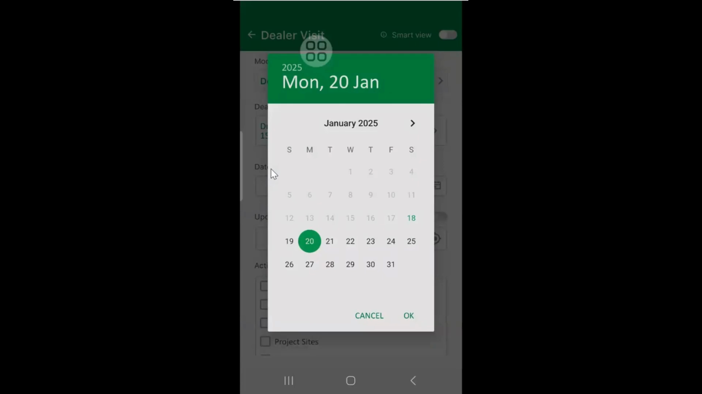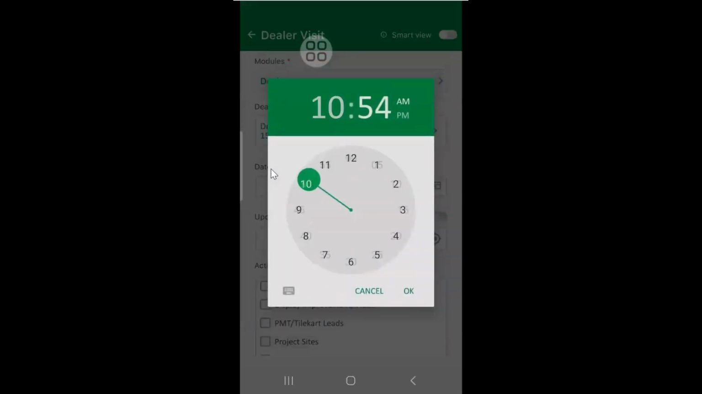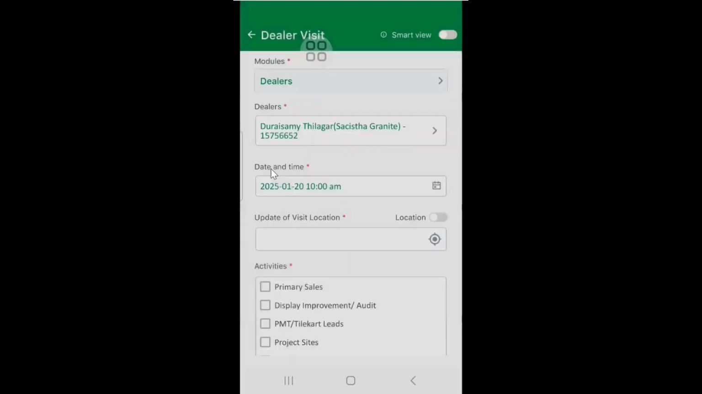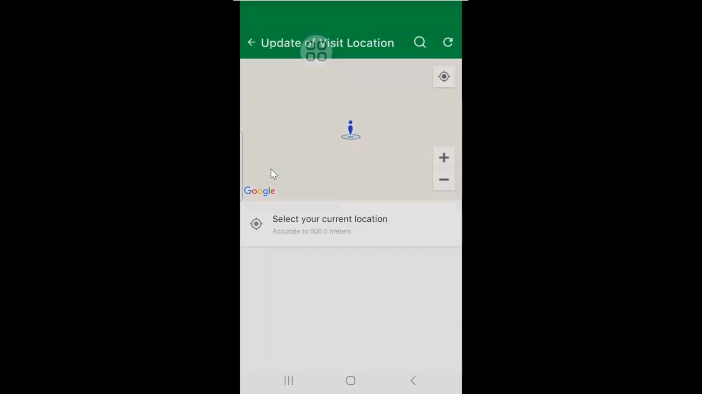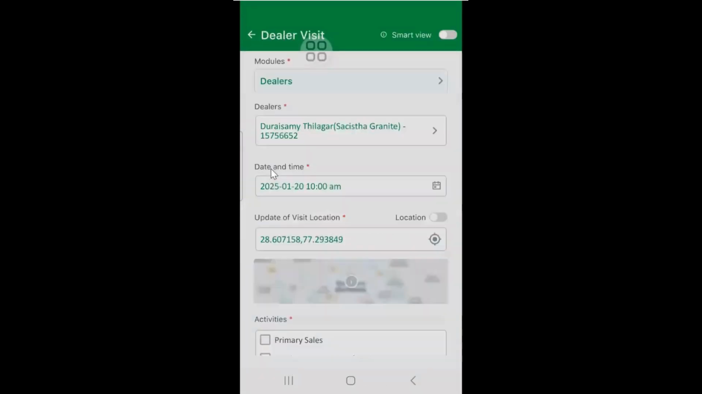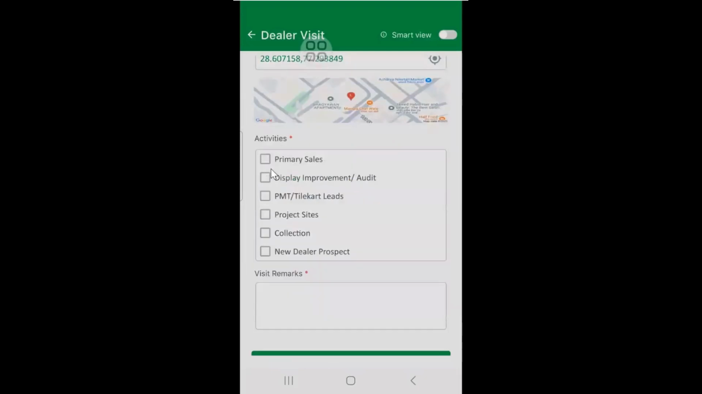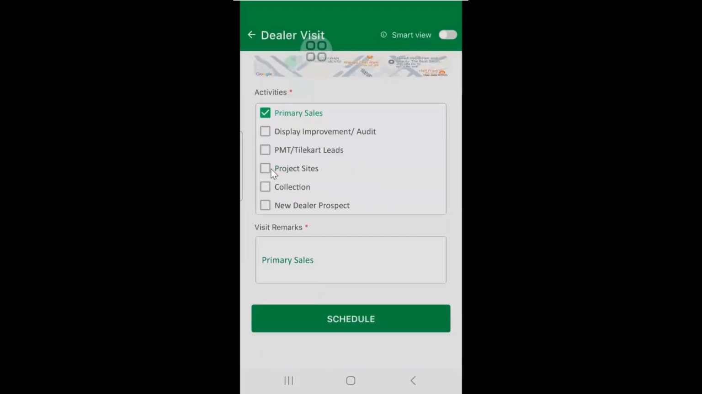So 20th morning 10, I wanted to visit. This dealer location is not yet updated, so I have selected the location. So I schedule. Like that, the entire team members have to schedule their visits for the next 1 week, next 1 month, whatever days they would like.